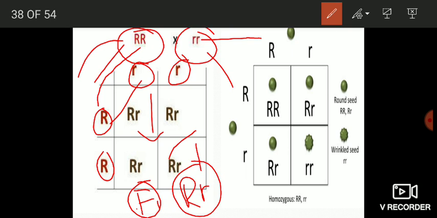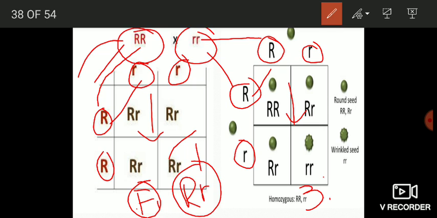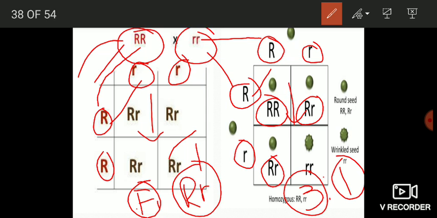Now when Mendel allowed these F1 individuals to self-fertilize, two types of gametes were formed, capital R and small r. When these gametes fertilized, they resulted in the formation of the F2 generation, and in the F2 generation the individuals were distributed in a ratio of 3:1. That means 3 possessed round seeds and 1 possessed wrinkled seeds, and among these 3 round seeded plants, 2 were heterozygous and 1 was homozygous.